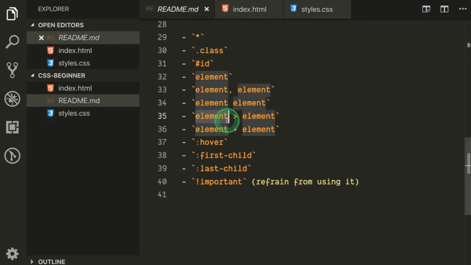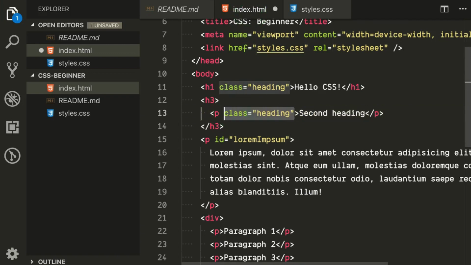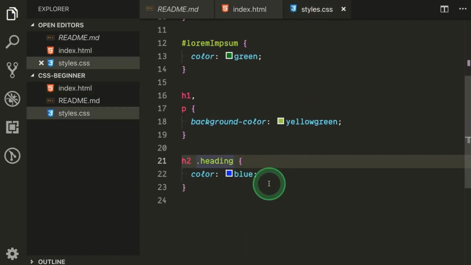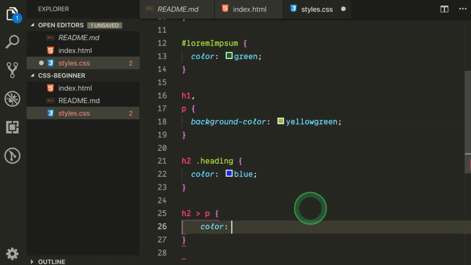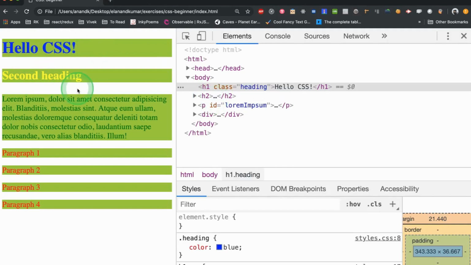Now the next one is element greater than element. So this one is the greater than symbol, but in here it means something a bit different. So let's remove the div tag for the moment, and remove this class. All right, now let's create h2, then say p, then say color yellow. So you see the color has been changed.